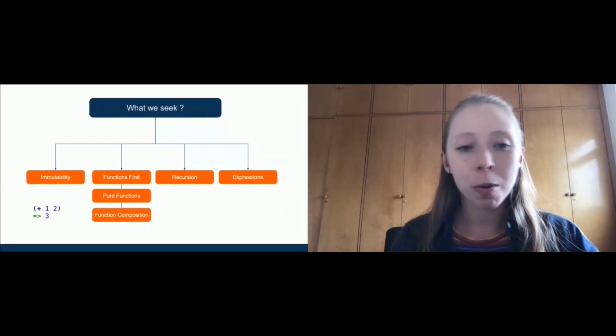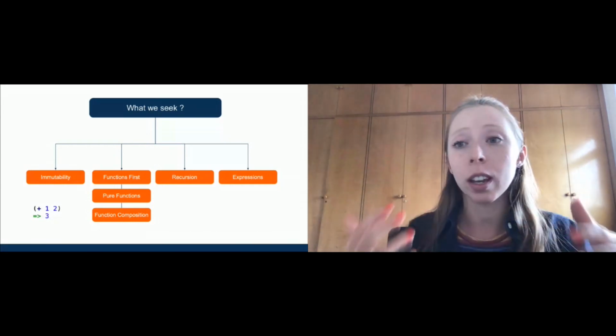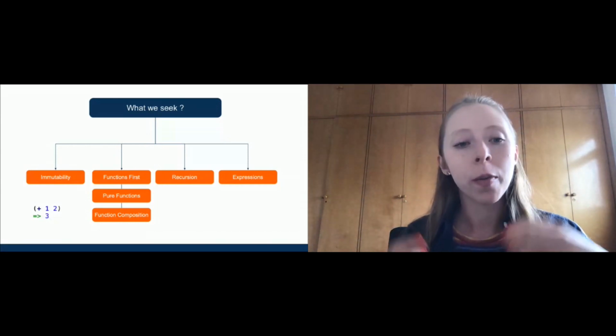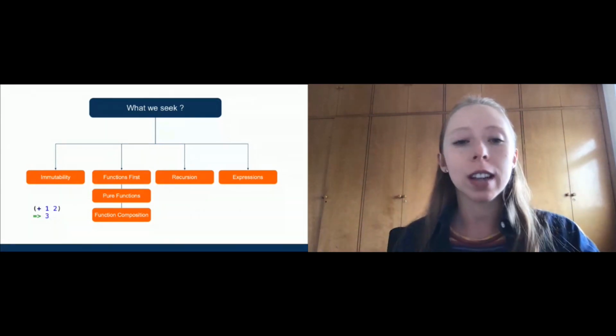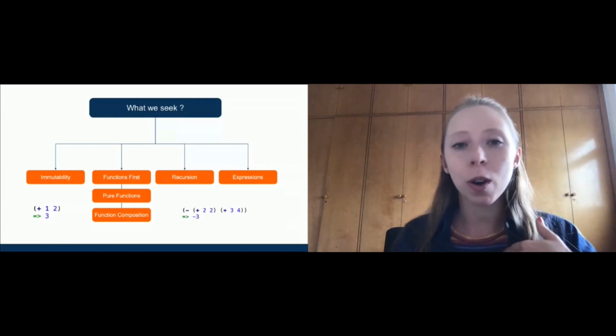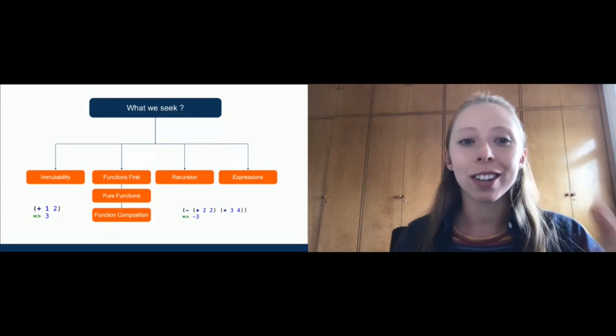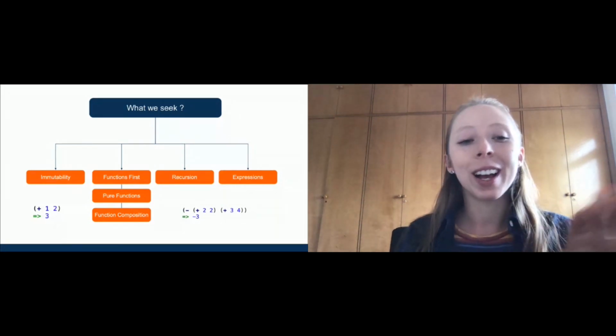With functional programming, we want to have function composition as well. We want to create as many functions as we can, and we need to be able to use functions inside functions. For example, if I have a subtraction here, my subtraction could be a composition of other addition functions. Don't be scared.